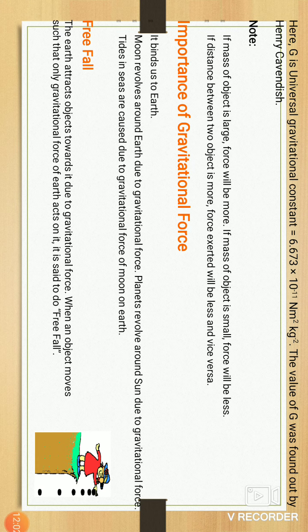The next interesting thing is free fall. Everyone knows what a fall is. On rainy days, everyone slips and falls on the mud.